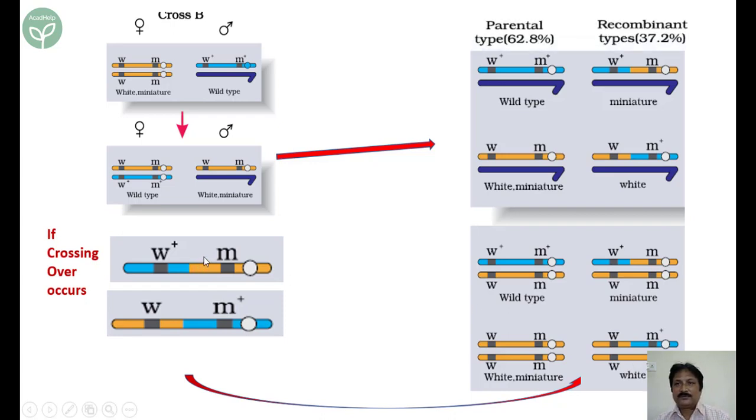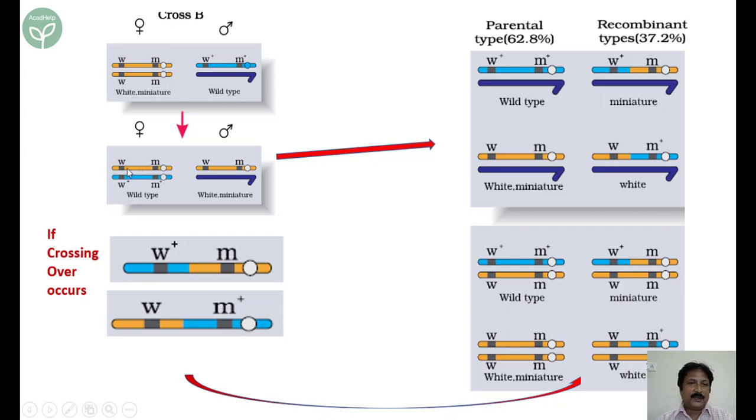Now what he found in the population taken together, these are all probabilities. What he found in the population studies, he found that here the parental combinations reduced. 62.8% were parentals, whereas 37.2% were mutants. Sorry, it should be called recombinants. Why there was an increase in the percentage of these recombinants is a matter of question.